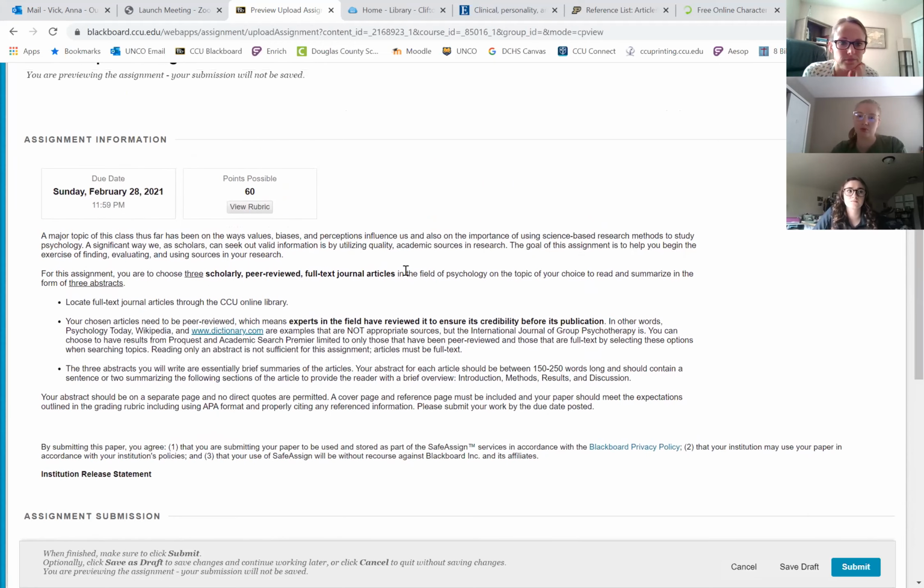I will click on the rubric here. So you've got 3, you can see scholarly, peer-reviewed, full text. Those were those little boxes we were clicking on the left-hand side. And then this is just the summary, a sentence or 2 for each of these sections, just making sure that you're hitting that word count. Intro, methods, result, and discussion.